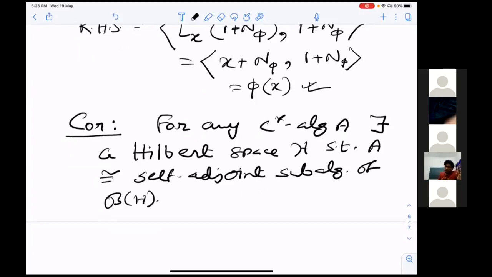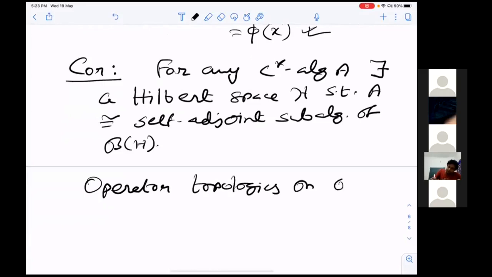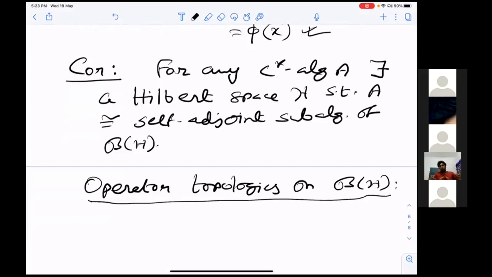But the main problem of this, the norm-closed subalgebra, is that its unit ball is not compact, so it is too big to do the right analysis. So we have much nicer topologies. These are called operator topologies on B(H). These are certain locally convex topologies.